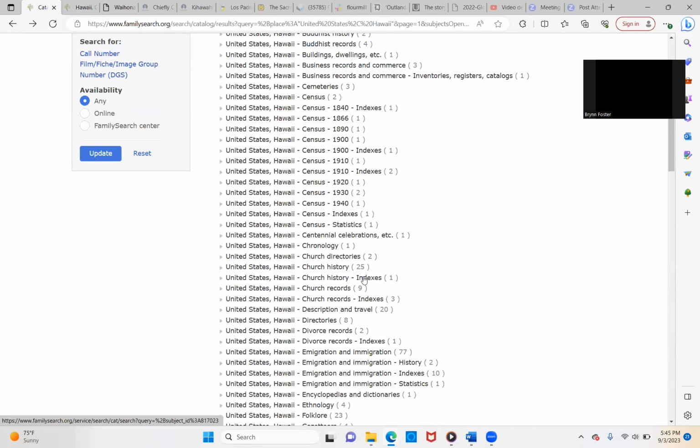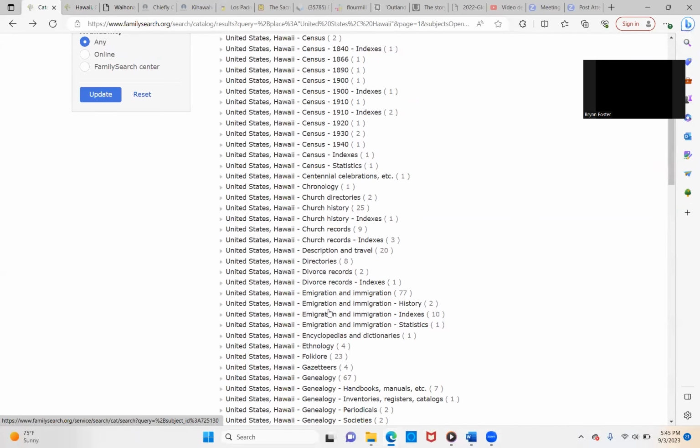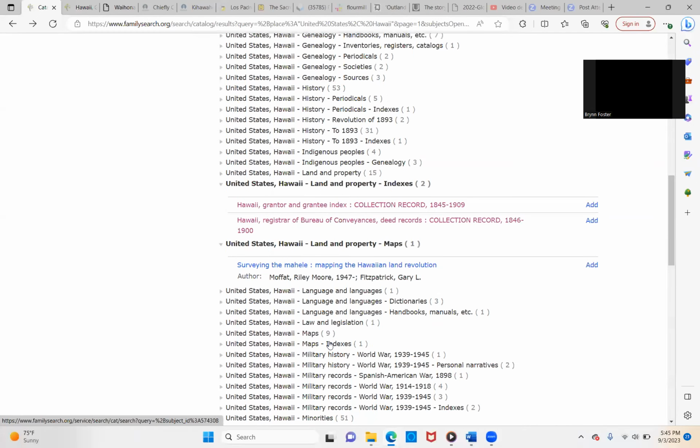You can see there's 25 different sites. I went through the genealogy area, which was really interesting. Here are the land and property indexes. I got a lot of information from the Hawaii Grantor and Grantee Index, from 1845 to 1909.